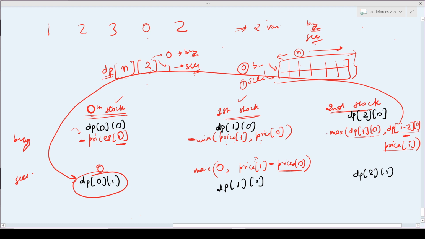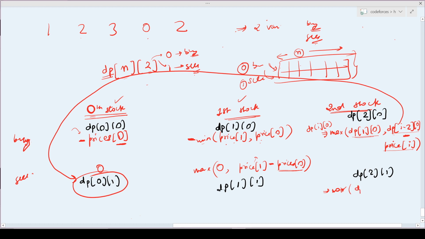So I will take the maximum of these two, which will represent the maximum amount I can get if I choose to opt for buy. Now the second thing which I can get is for sell. The first thing which strikes my mind is that I will not sell my particular stock at all on this second day.